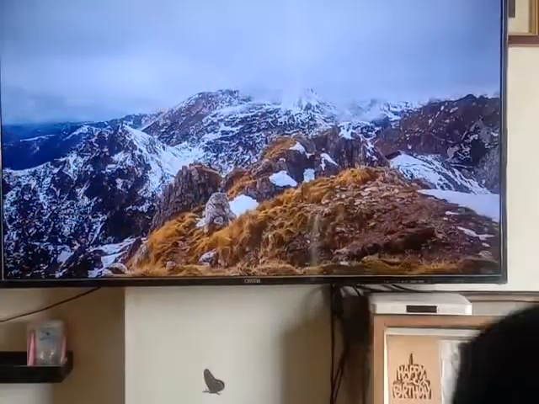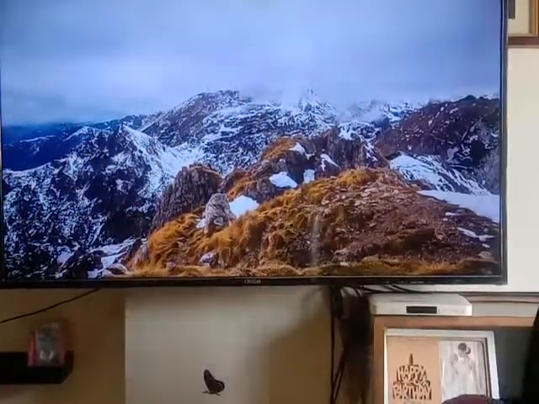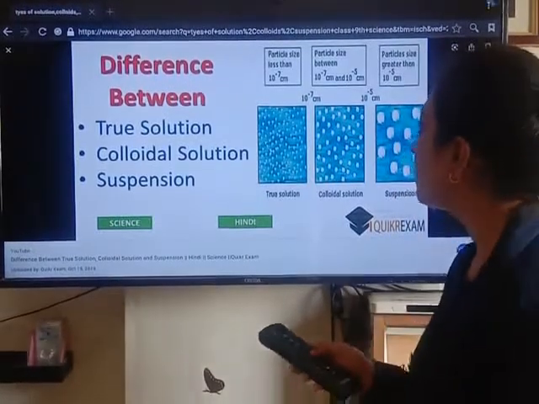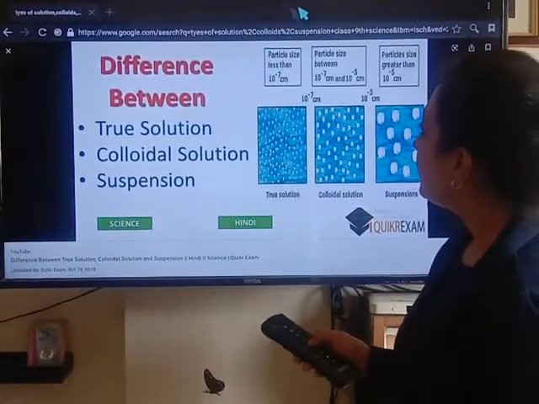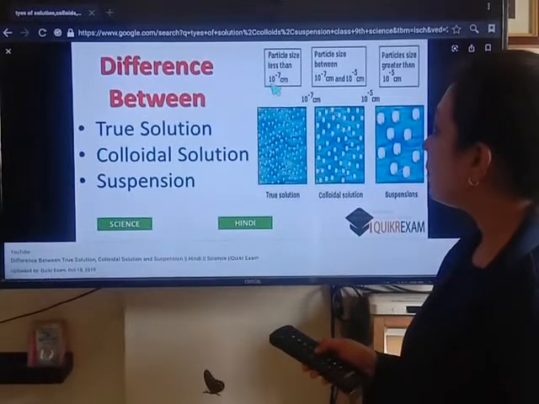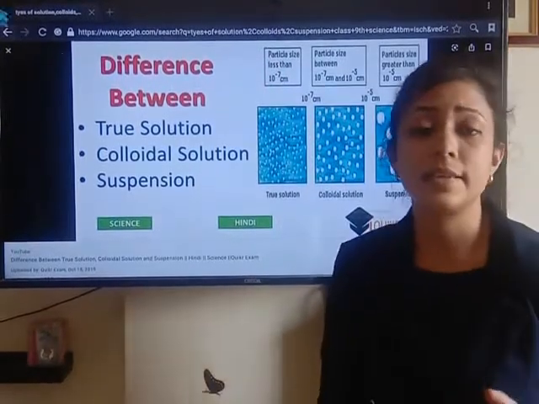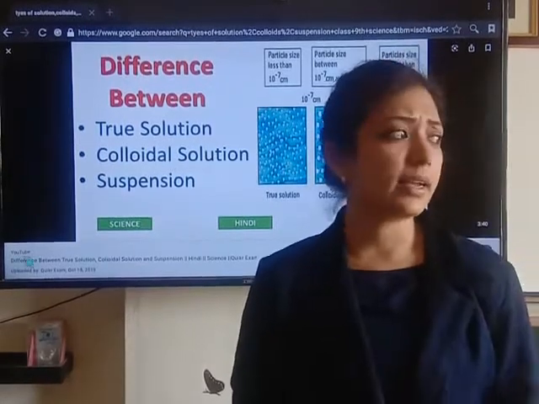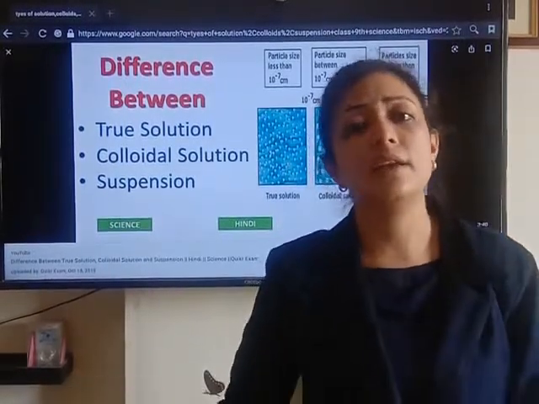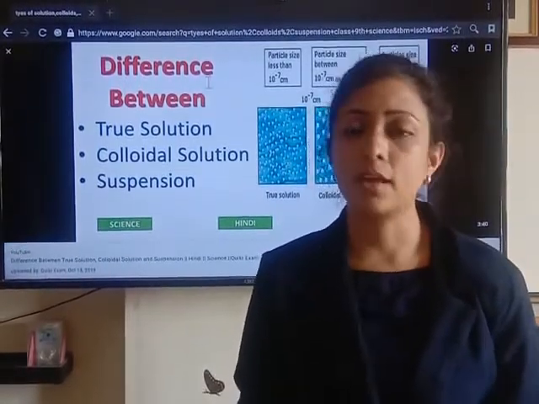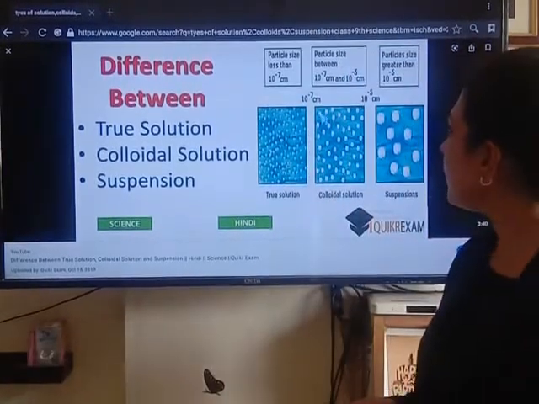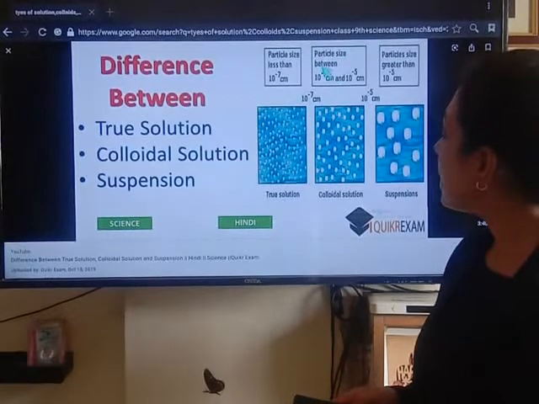So children, let us look at the particle size of these three. In a true solution, the particle size is less than 10 raised to minus 7 centimeter, or in other words, the particles are up to 1 nanometer in size.